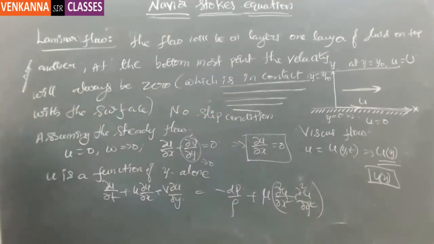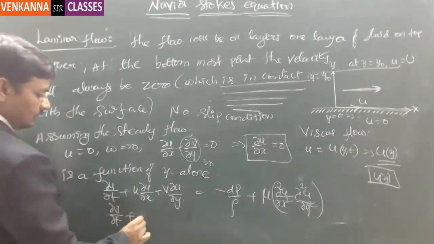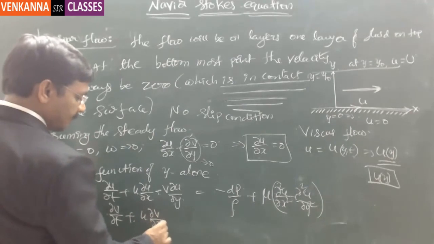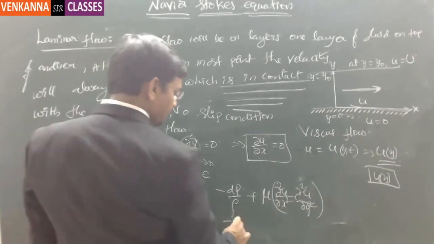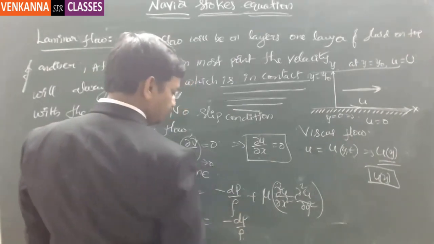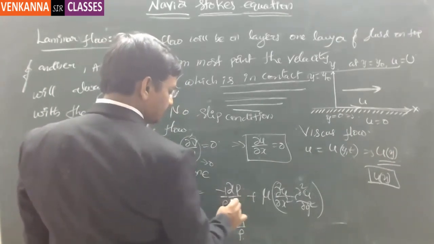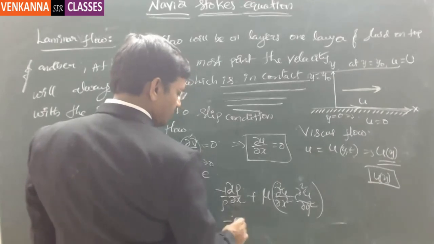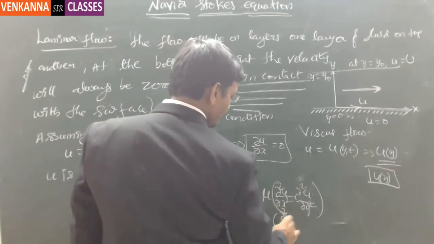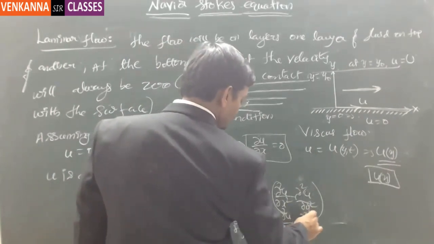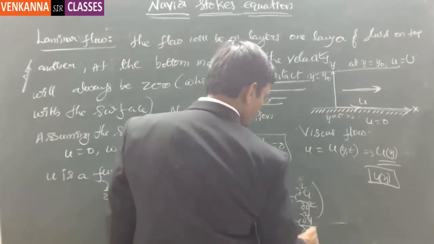And similarly, the second Navier-Stokes equation is dou v by dou t plus u times dou v by dou x plus v times dou v by dou y is equal to minus 1 by rho times dou p by dou y plus mu times dou square v by dou x square plus dou square v by dou y square.